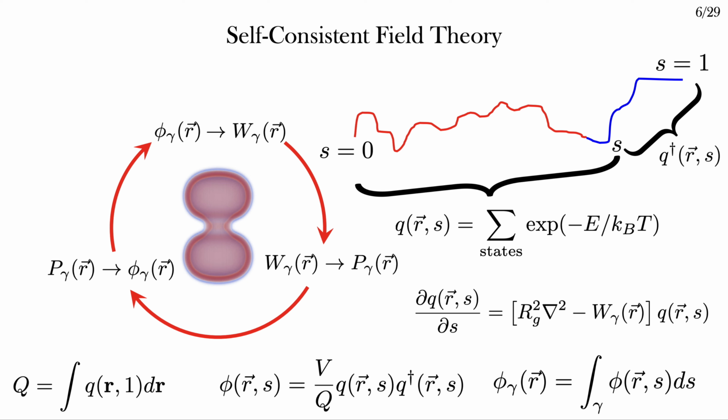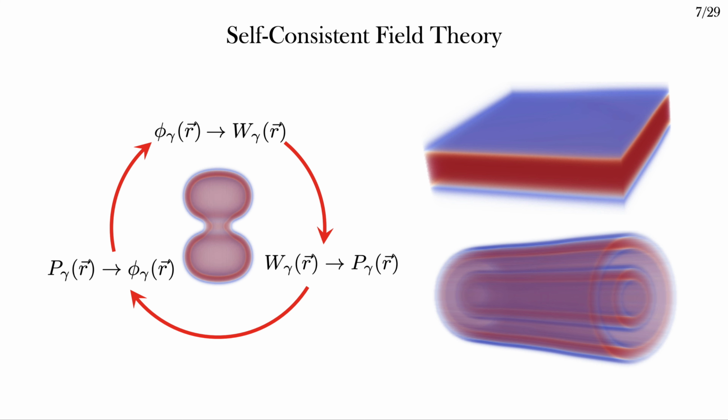If they're different, the difference gives me local exchange chemical potentials that then drive the evolution of the system. I don't usually say this when giving these talks, but this is a bit of a simplification. In practice, I actually use the chemical potential fields as the primary thing being evolved. They're conjugate to the concentrations, so you can think of it as equivalent to evolving the concentrations, but it's an important technical subtlety. If I iterate this process starting from some configuration, I can get all of the expected equilibrium states of membranes. Planar membranes, membrane tubes, vesicles, micelles, worm-like micelles, all of these things.